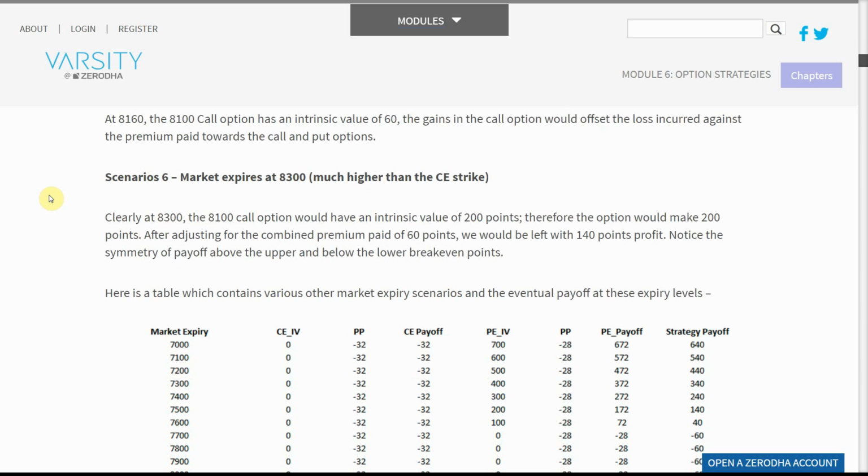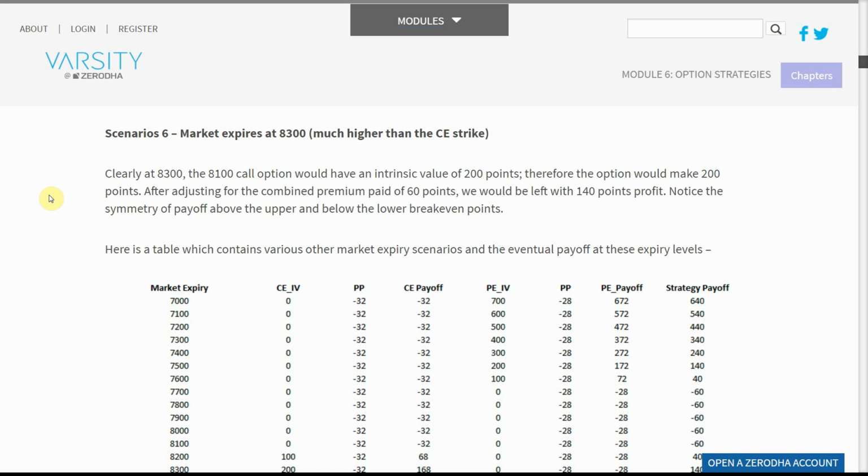Scenario 6: market expires at 8,300, much higher than the CE strike. Clearly at 8,300, the 8,100 call option would have an intrinsic value of 200 points. Therefore, the option would make 200 points. After adjusting for the combined premium paid of 60 points, we would be left with 140 points profit. Notice the symmetry of payoff above the upper and below the lower break-even points.